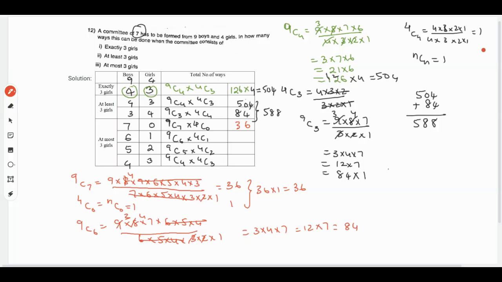Then it is 4C1. 4C1 is 4 itself, we have the formula NC1 is N. So that will be 4. If you multiply 84 into 4, 4 into 4 is 16, 4 eights are 32, plus 1 is 33. So it will be 336.